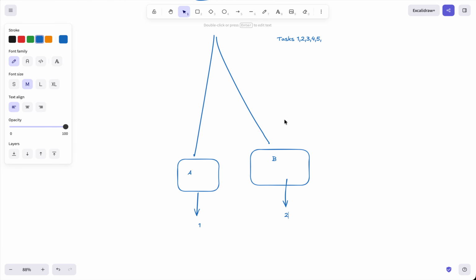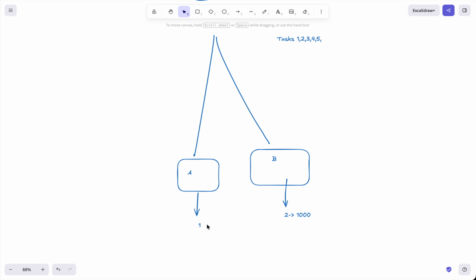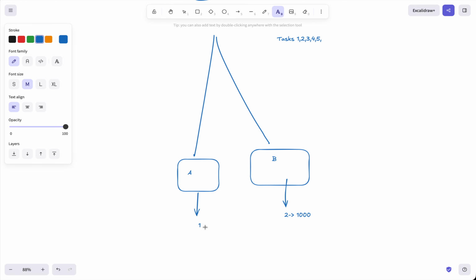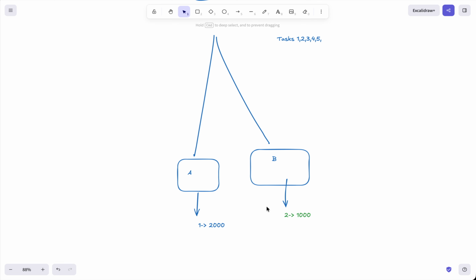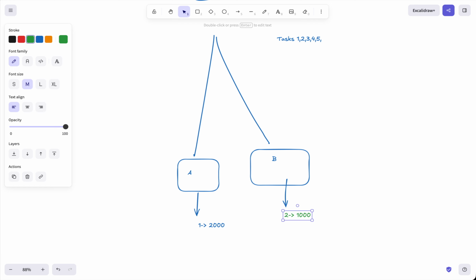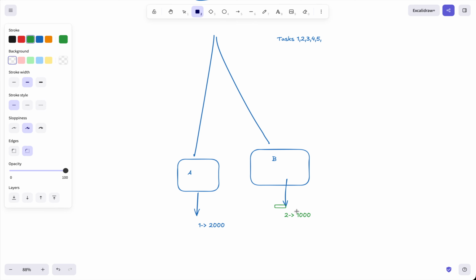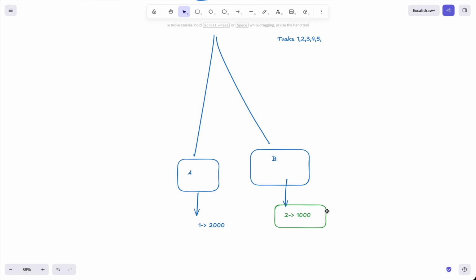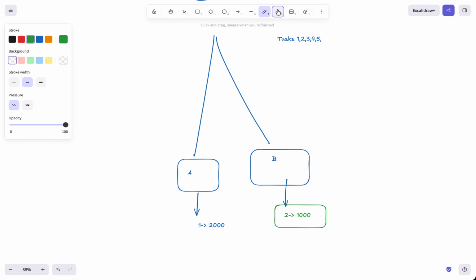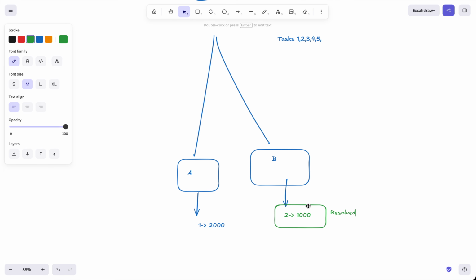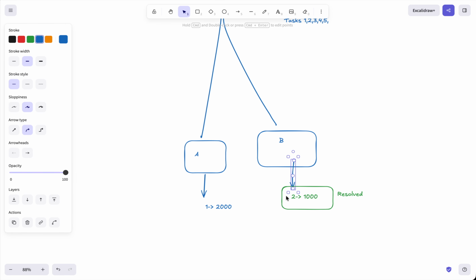Now let's say the delay for the first is 1000 and the delay for the second is 2000. So this will resolve, and so B is empty now.